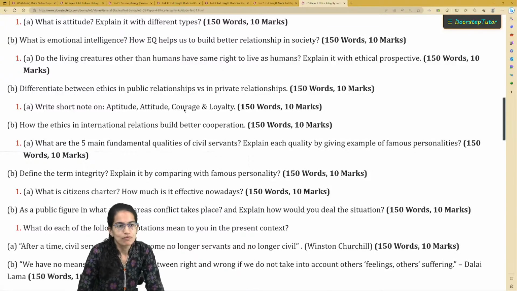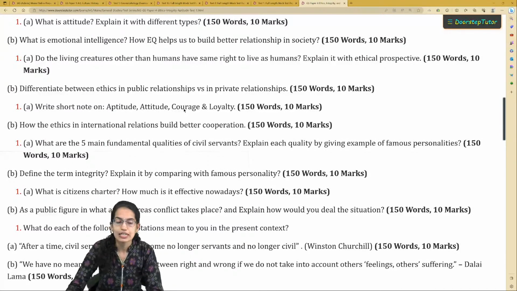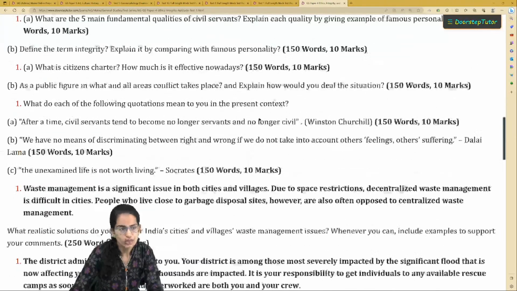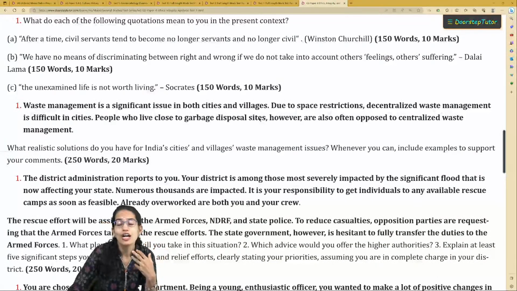But again, when you are answering questions like these, for example, a question on emotional intelligence, or a question that says, as a public figure, in what and all areas conflict take place. These questions appear to be direct questions, but they are actually not direct questions. They are more of applicative questions.